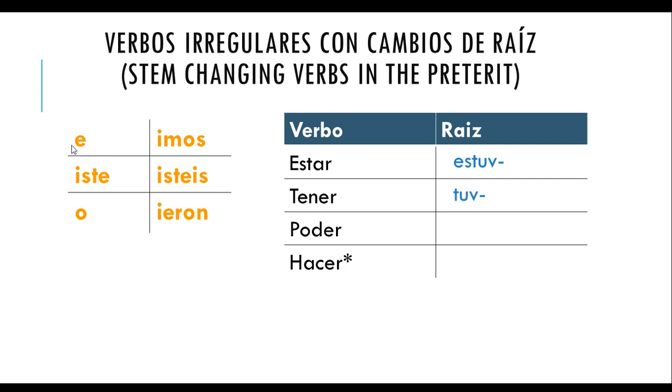Tener, you kept tuv, and then you added those endings, right? For poder, it was pud. For hacer, it was hic. And then if you remember, the él, ella form of hacer was actually hizo. We changed the C to a Z. If not, it would sound like hico. So that's all review so far.